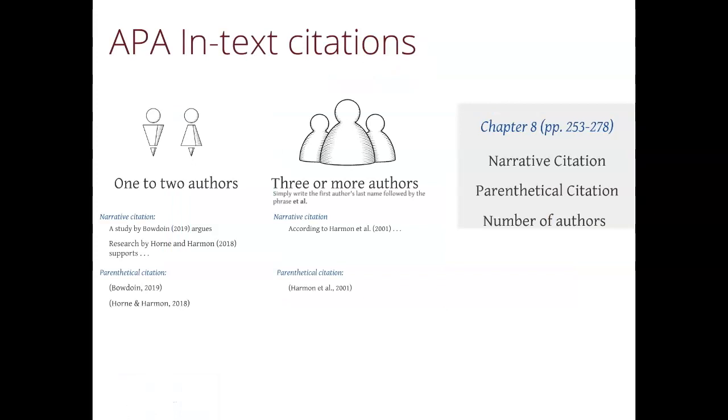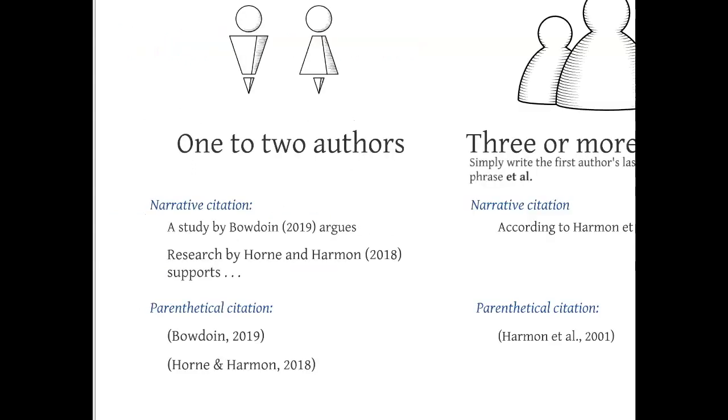So the first thing we're going to talk about are APA in-text citations. One thing to note about in-text citations in APA is that these are the citations within the actual body of your paper itself. So this is how you let your reader know that, hey, I'm pulling this information from somebody else. And this is always also going to correspond to a list in your reference list. So you'll have the in-text citation element and then your reference list. APA in-text citations are a name-date citation style. So every time you have a name, you'll have a date that follows right after it.